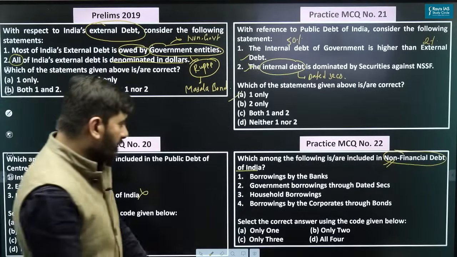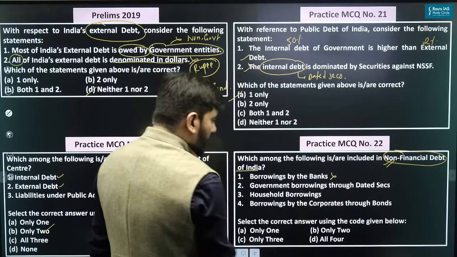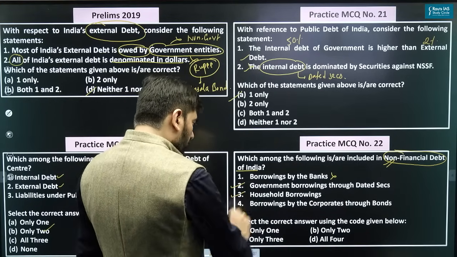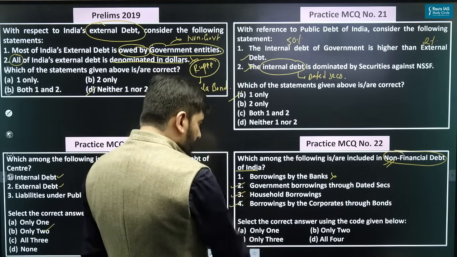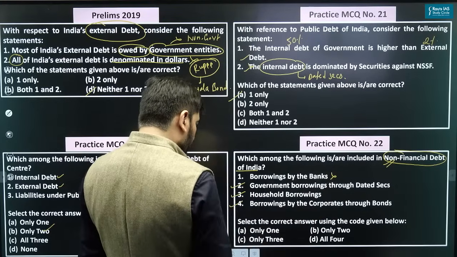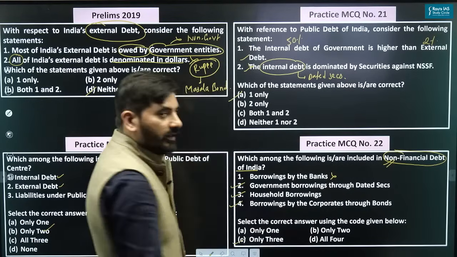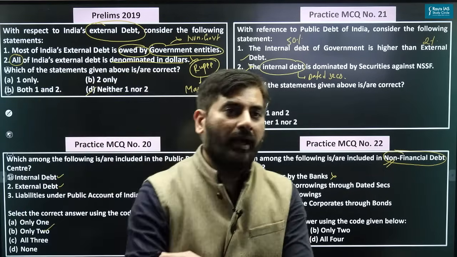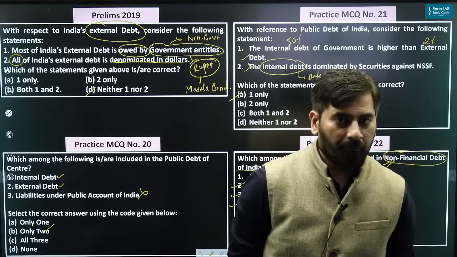And if you see the right answer, borrowing by the banks is not included. Government borrowings is included. Household borrowings is included. Borrowings by the corporates through bonds is included. So the right answer is only 3. I hope everyone is clear with this, right?